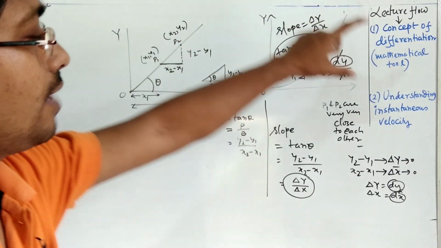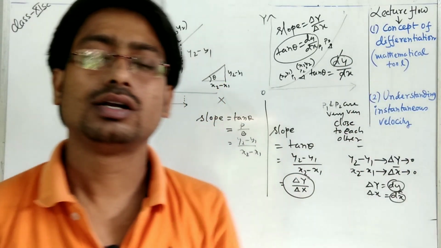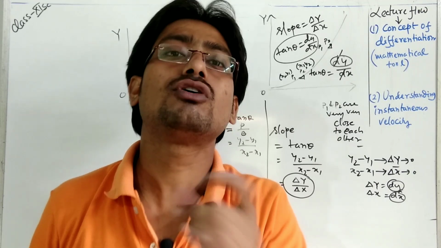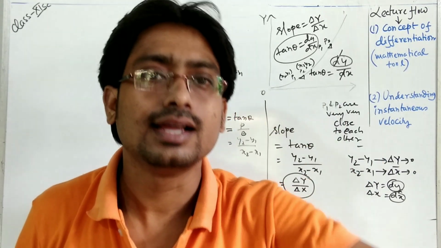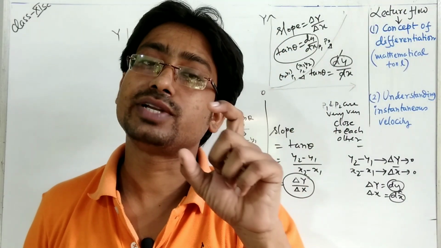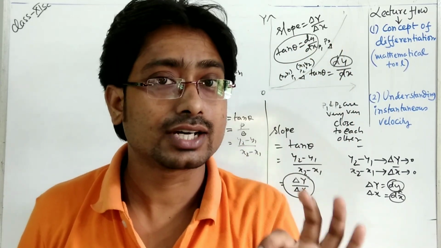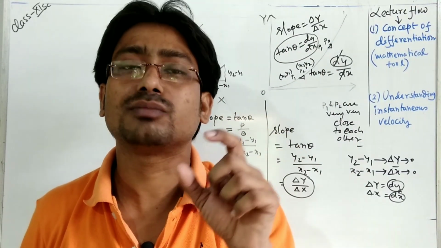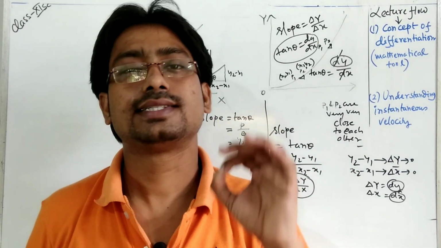Now we have come to the concept of differentiation. So dear student, what is differentiation? Differentiation is nothing but the slope of a curved line, when we take two points very close to each other, so that the difference of the coordinates, y2 minus y1 or x2 minus x1, tends to 0.